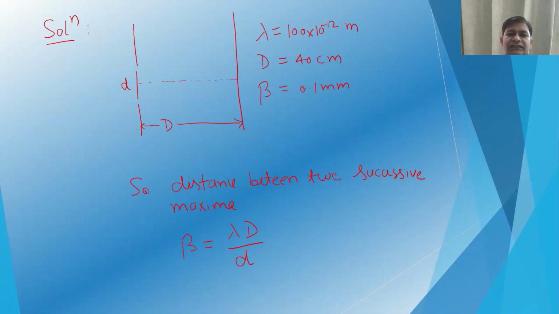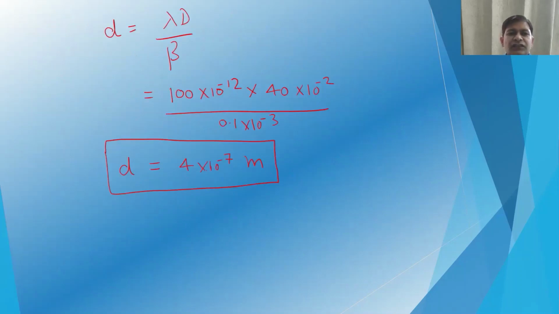So we know that the distance between the successive maxima, that is represented by beta, will be lambda capital D by small d. So small d will be lambda capital D by beta. So we put all these values, and then we will have d is 4 into 10 to the power minus 7 meter, or 400 nanometer.